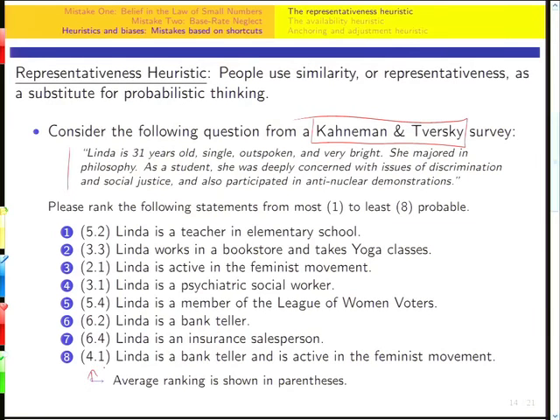And the ones that they really focus on are the probability that Linda's a bank teller and the probability that she's a bank teller and is active in the feminist movement. And people, on average, think that it is more likely that she is a bank teller and a feminist than that she is a bank teller in the first place. Okay? That's not just bad math. That is manifestly not possible.